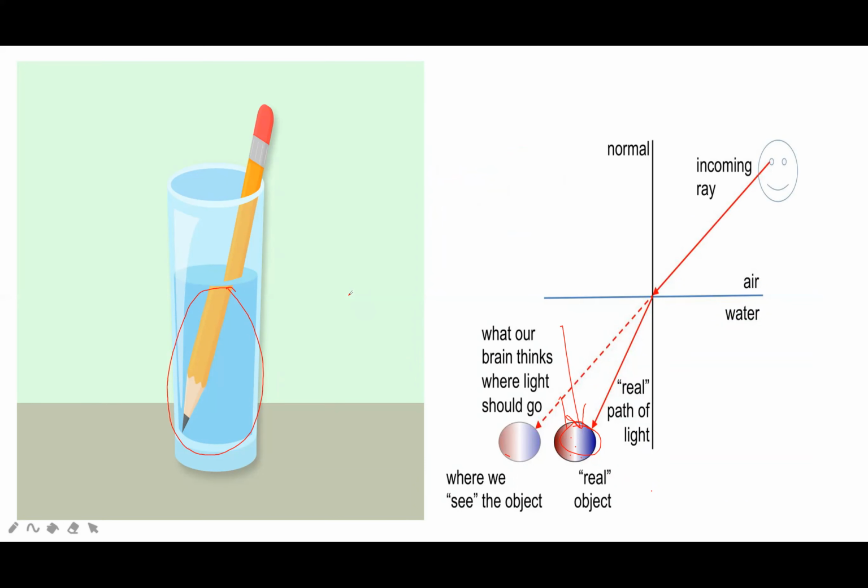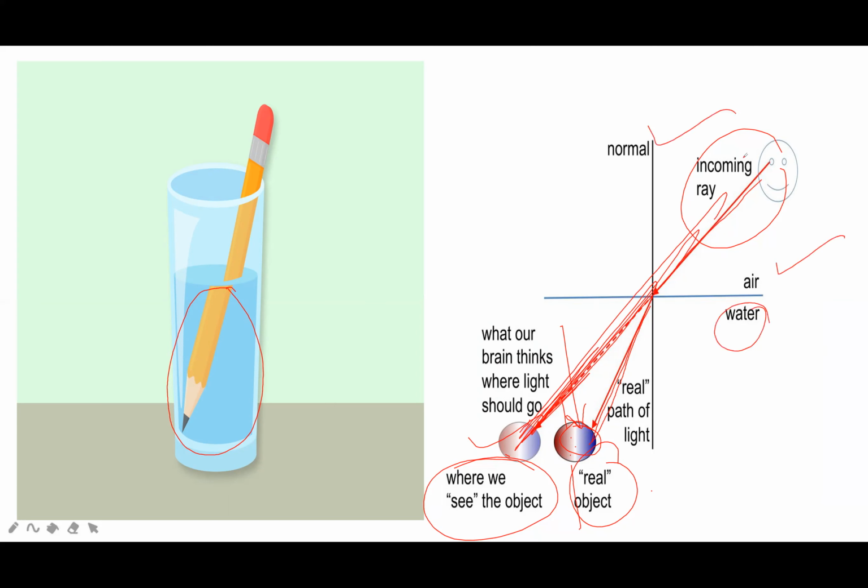Now, this is the incident ray. This is the refracted ray. This is the real path. To us, this object will appear at this point where we see the object. This is the real object. Our brain thinks that light is coming straight from this path. This is air, this is water, this is normal.